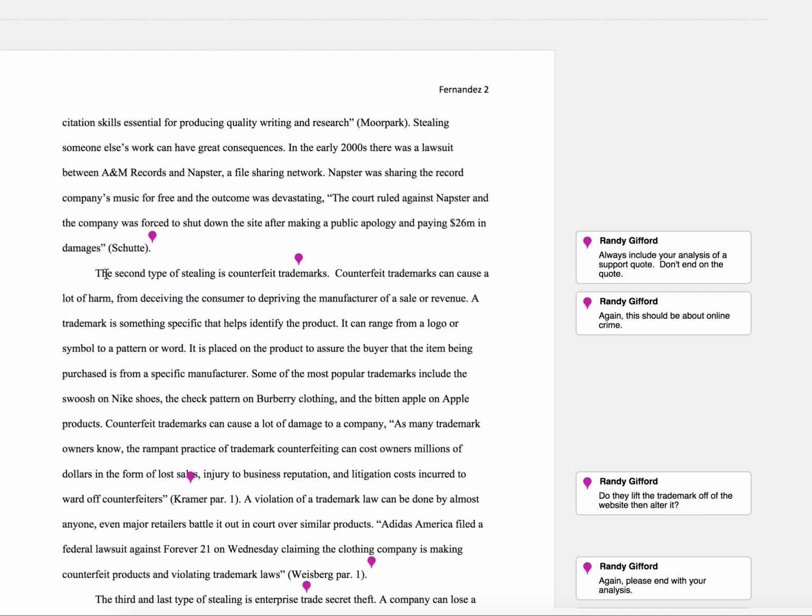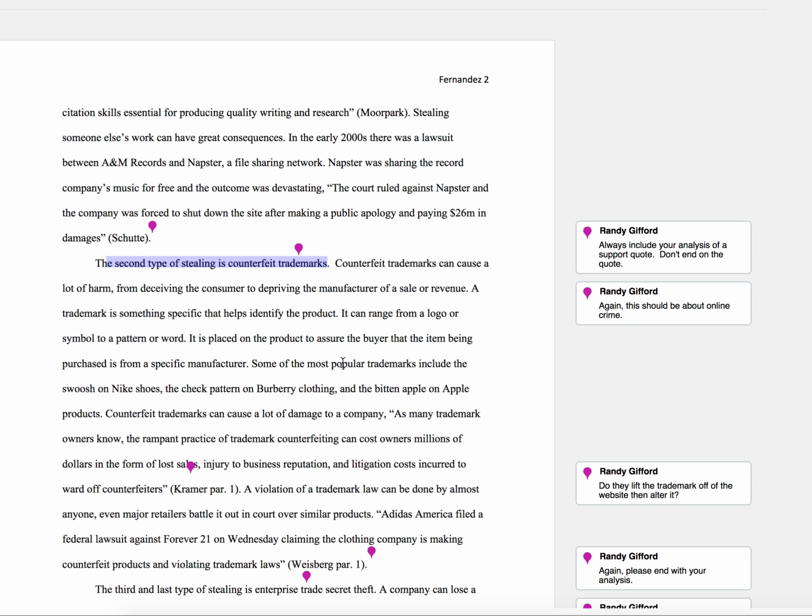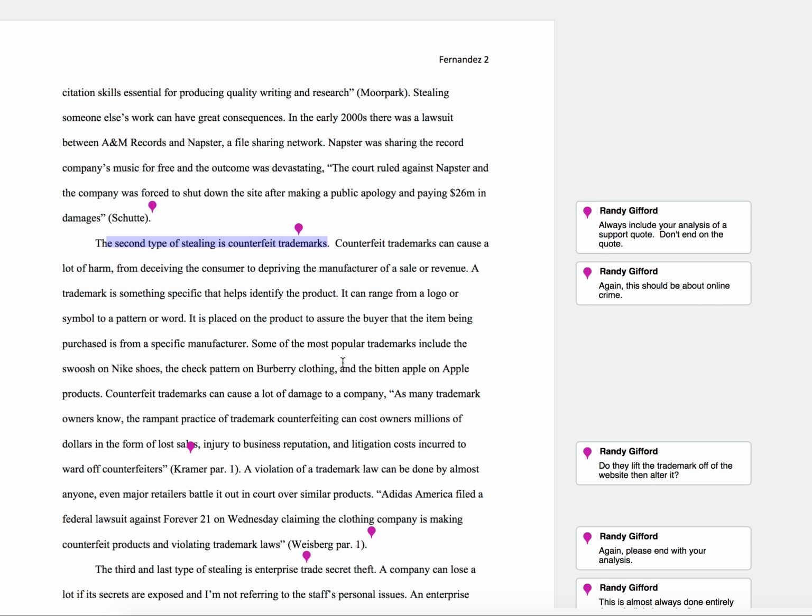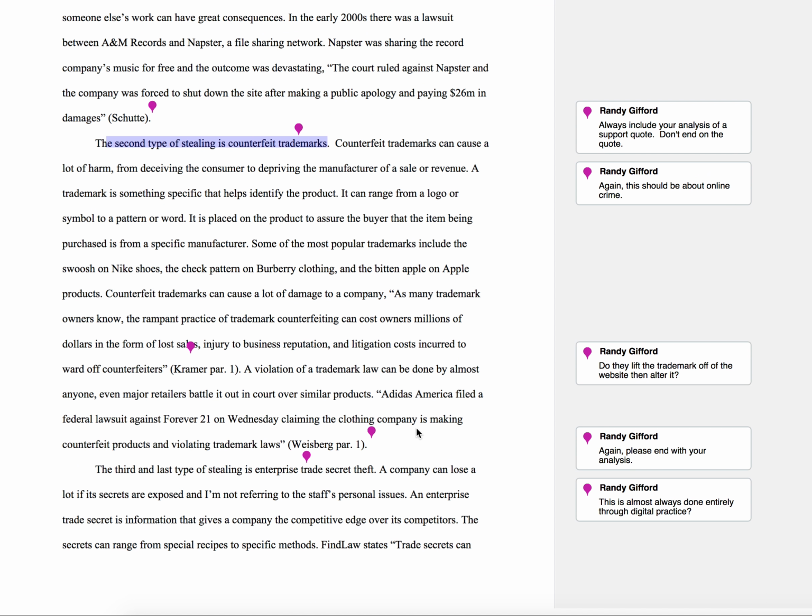Next, we have a topic sentence for body paragraph number 2. This does sound like a theft or a crime. I'm not going to get into the critical parts right now. Number 1 is the good stuff, so we'll stay with that. And we have another thing that's talking about an Adidas America lawsuit. So we do have a trademark infringement, and those examples are given. And so in the first 2 pages of this paper, I've got some really good things to look at, some good starts.